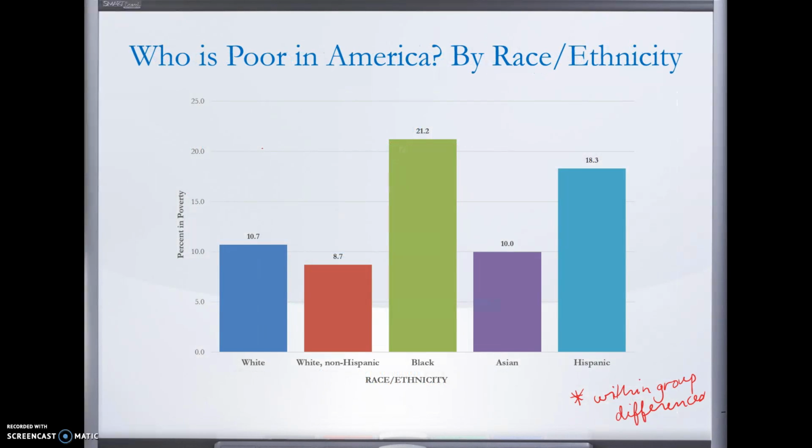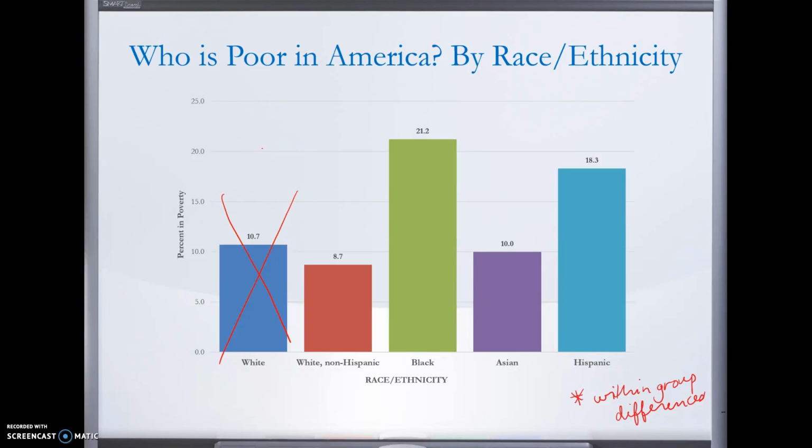We can also break this out by race and ethnicity, right? We're really interested in these 4 categories. Non-Hispanic whites, so white Americans, Black Americans, Asian Americans, and Hispanic Americans.